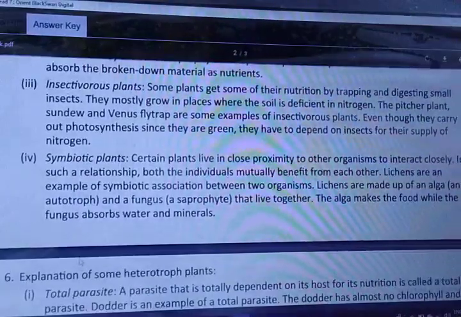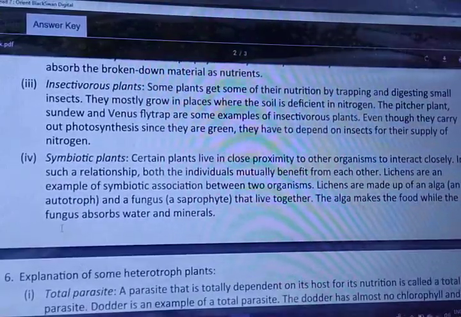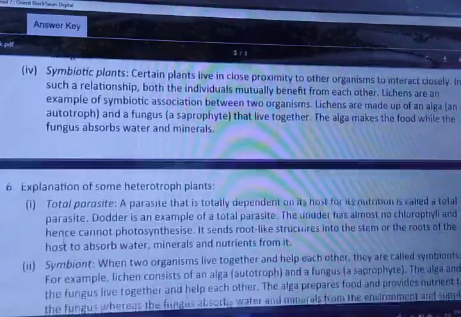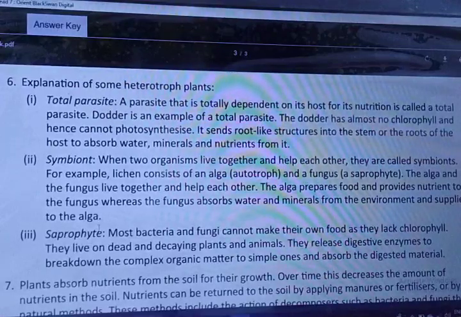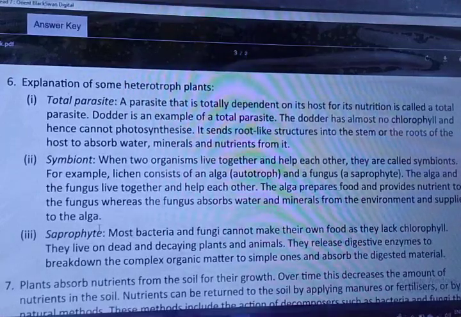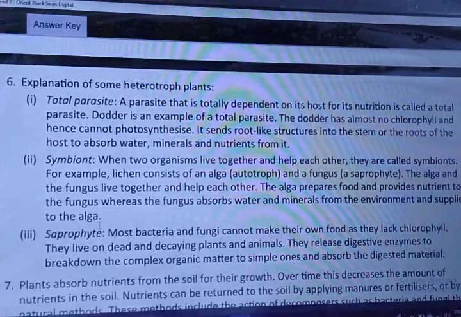So these are the types. Now the sixth question is, with an example, give the total parasite, symbiont and saprophytes. Here all the examples are also given. You can just check it. You can take a screenshot also.